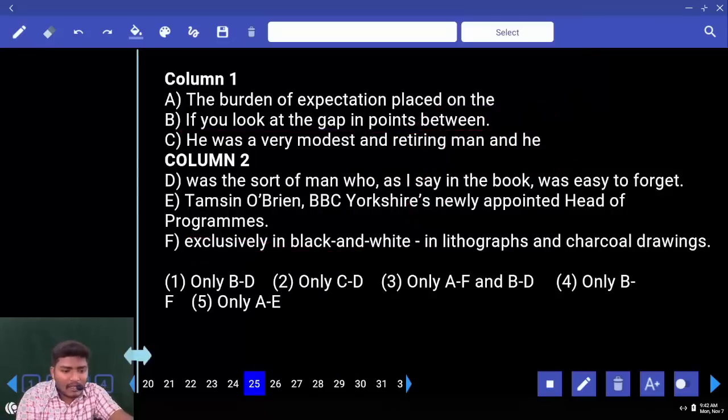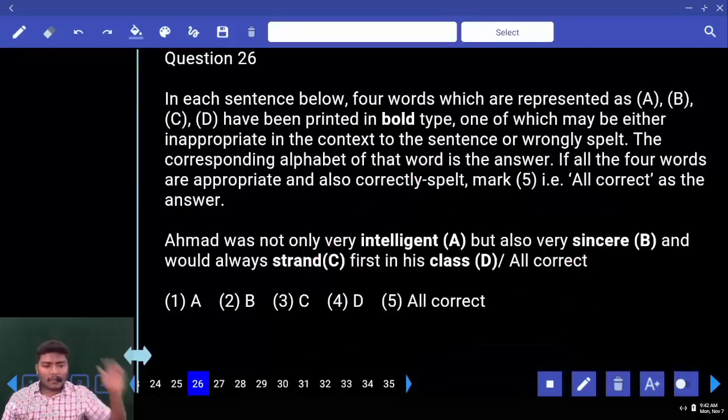Now what is given here? Exclusively in black and white. Exclusively is what here? Adverb cannot be used, we need adjective. So immediately BF is out, your answer is only the second one. Move to 26. Find out the wrongly spelled word.